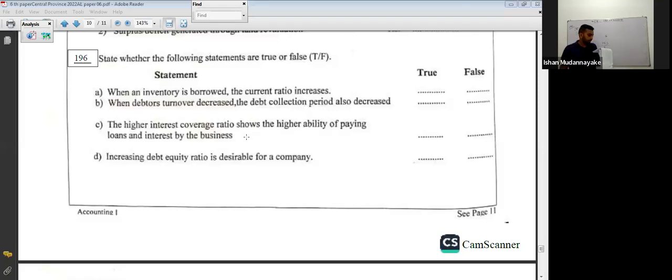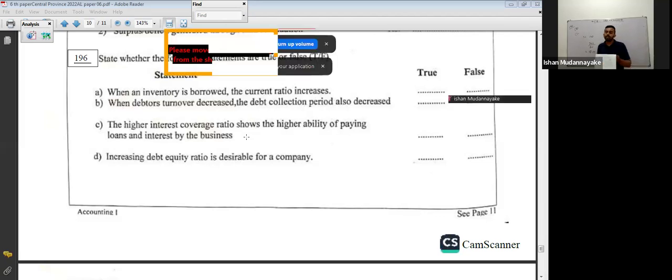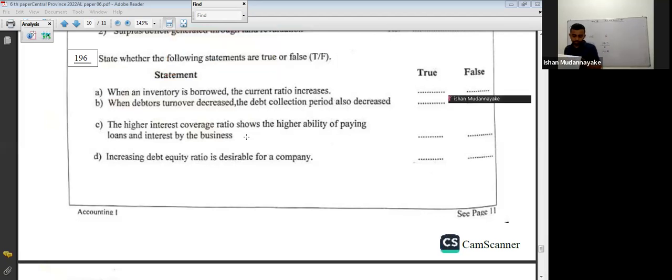Now, the higher interest coverage ratio shows the higher ability of the business to pay loans and interest. Yes, that is true. The increase in debt equity ratio is desirable for a company. True or false? False. Calculate the debt equity ratio, compare low and higher debt equity ratios, and you can see it is not desirable for the company. False. 196 done. Last few questions, 197. Let's look at 197.